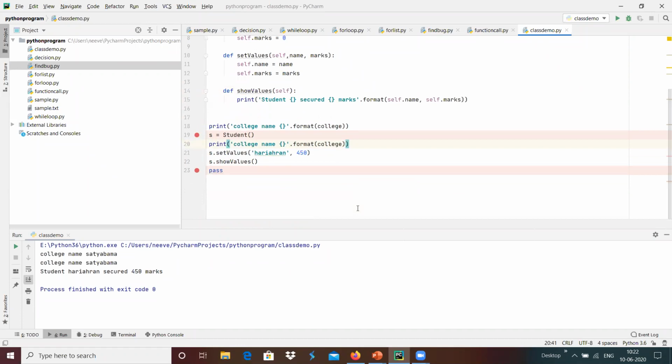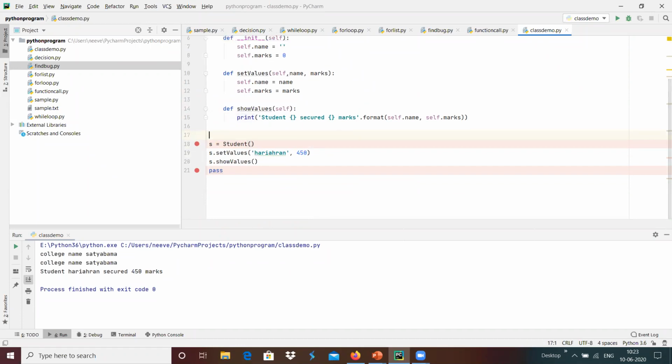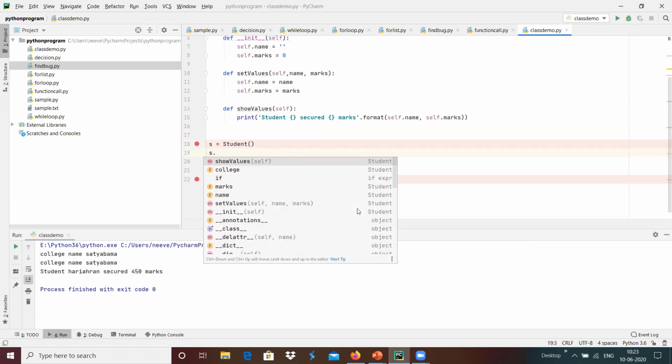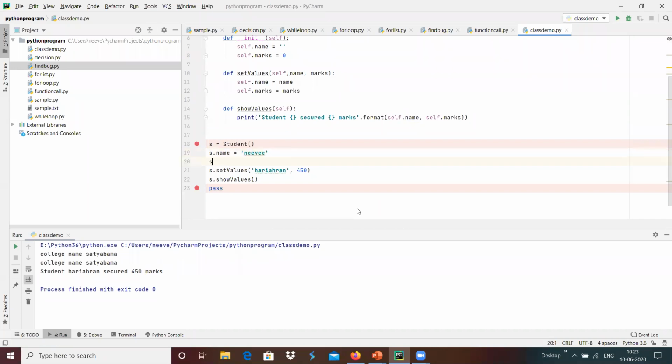And in a similar way, we can access the member variables directly over here. s dot name equals maybe Navy over here and s dot marks equals 540 over here, and I'm going to comment out these set values, so that we can see that instead of calling a function to update the values, we can directly update the member variables.